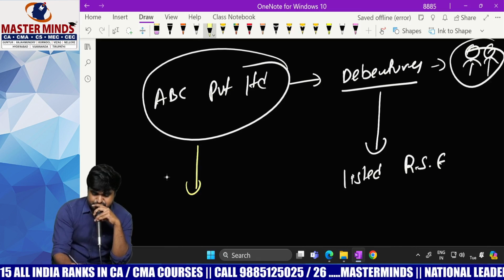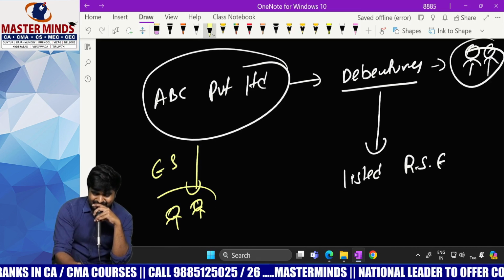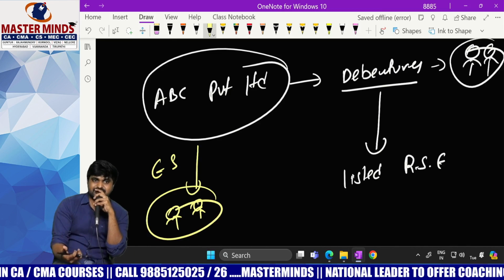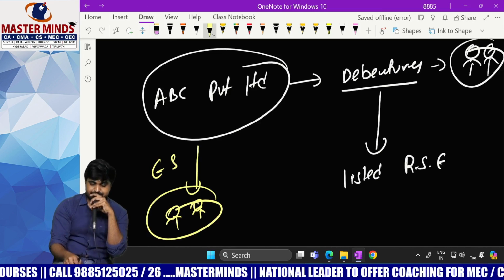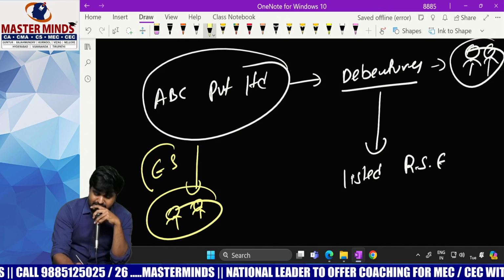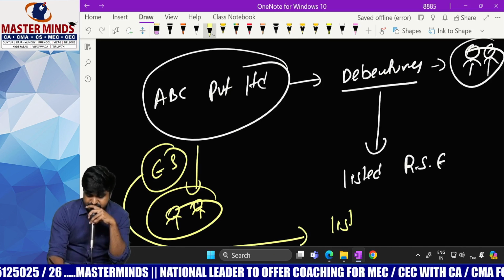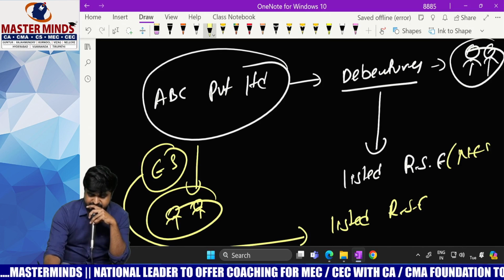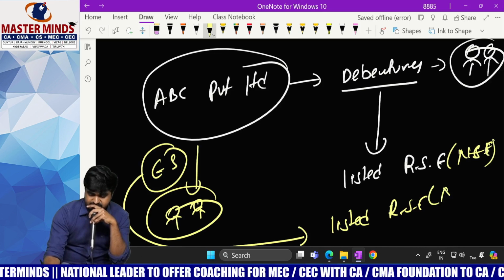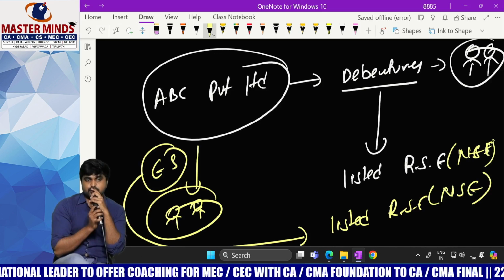Second question. This company issued equity shares to certain identified persons. Why am I saying identified persons only? Because a private company can only make private placement, not public placement. Now this company wants to list equity shares on a recognized stock exchange, say for example NSE. So is it possible or not?